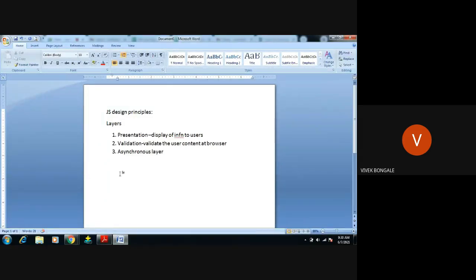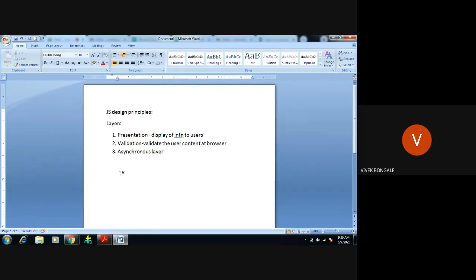But at the backend side, this asynchronous layer is continuously sending the request. The browser, the client, is requesting this web page through HTTP. Every communication happens with the help of the HTTP protocol, as I explained already. So the asynchronous layer is sending the request continuously to the server for this web page.